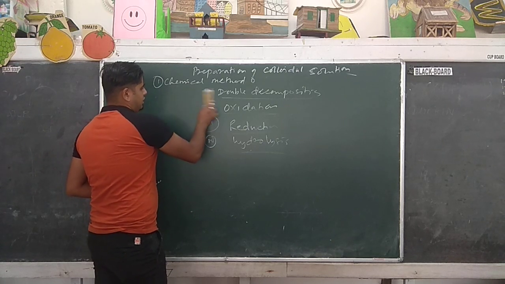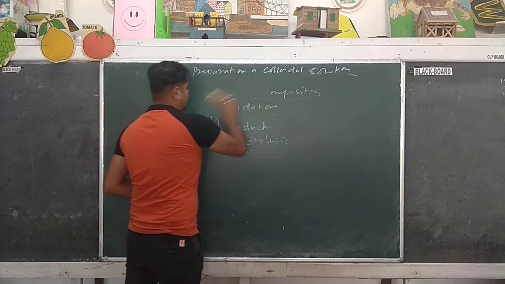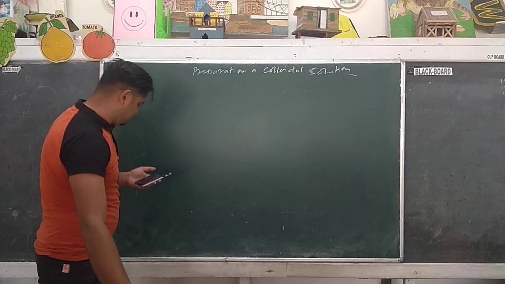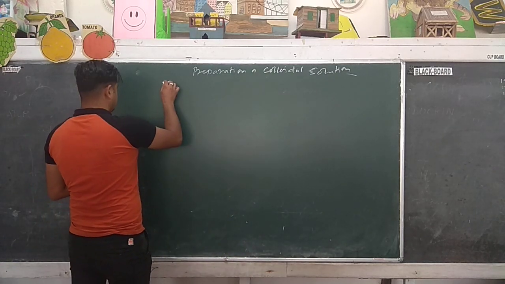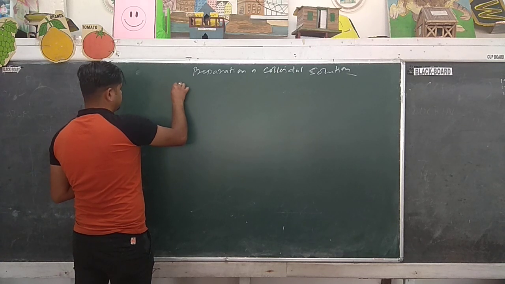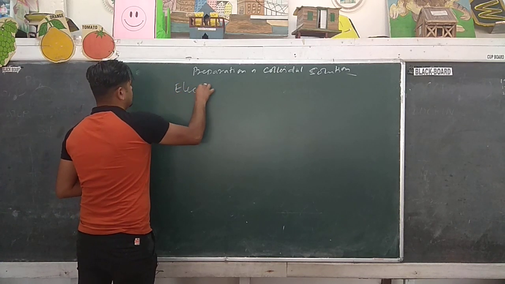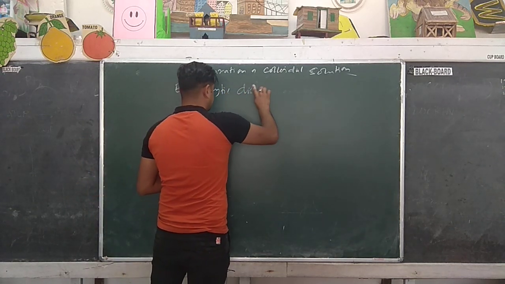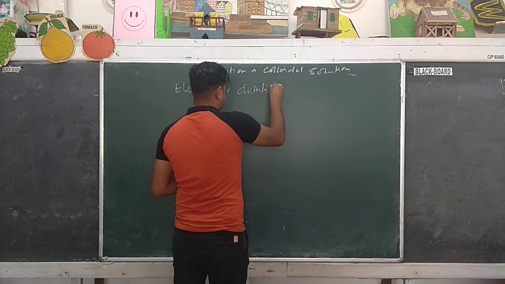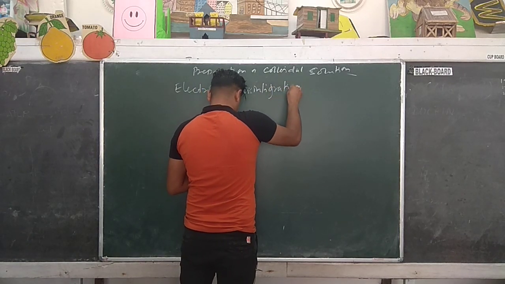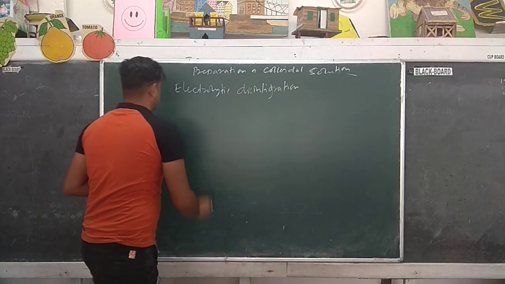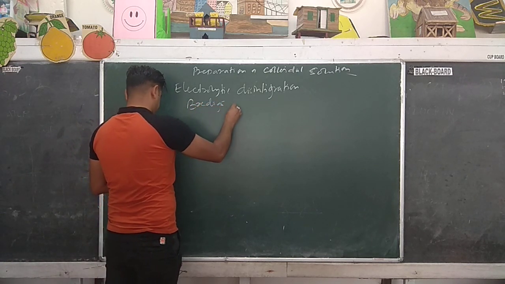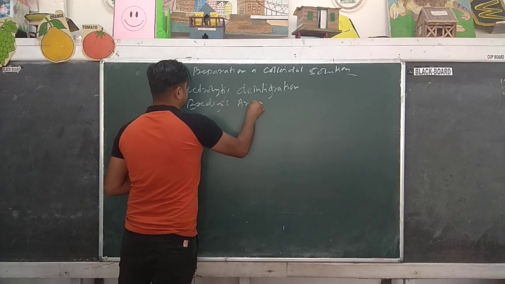Next, a very important method, it may come in the examination. So the next is electrolytic disintegration. The method name is Bredig's arc method.